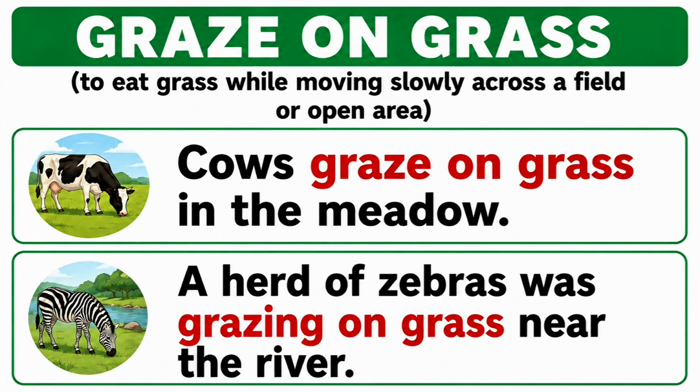Graze on grass. To eat grass while moving slowly across a field or open area. Cows graze on grass in the meadow. A herd of zebras was grazing on grass near the river.